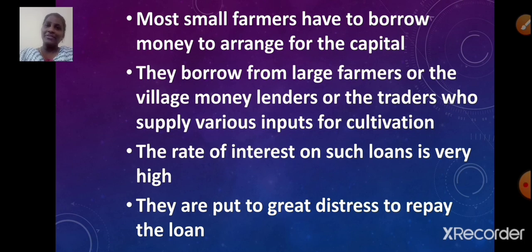What about the rate of interest? Yes, the rate of interest on such loans is very high. And as the rate of interest on such loans is very high, farmers are put to great distress to repay the loan. I hope it is clear.